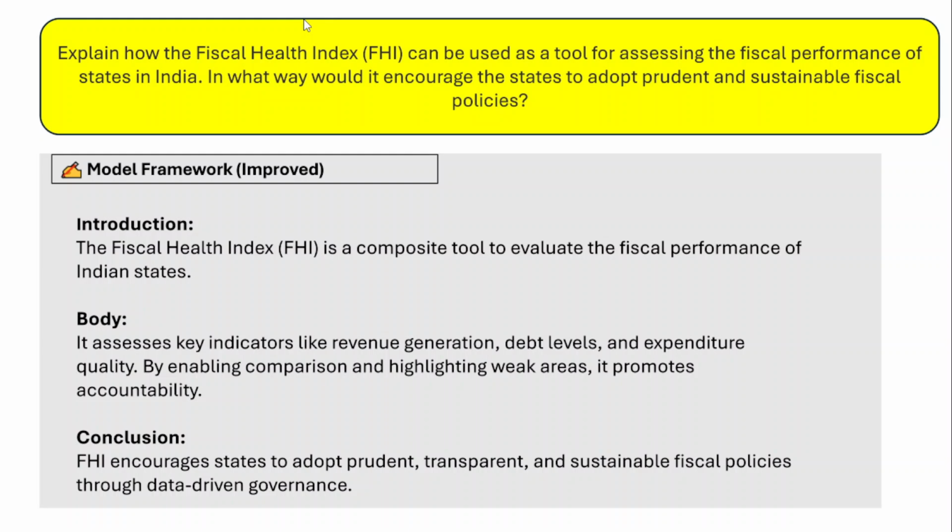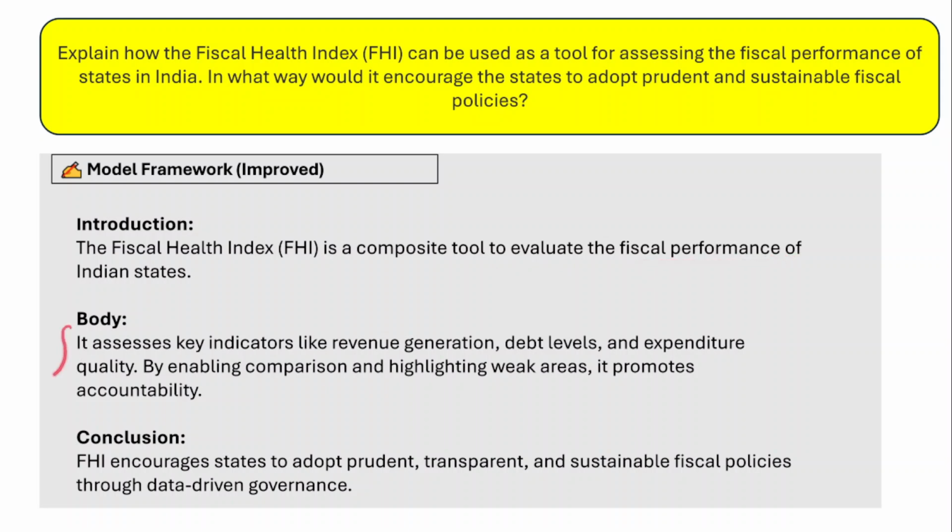The question is, explain how fiscal health index can be used as a tool for assessing the fiscal performance of states in India. In what way would it encourage the states to adopt prudent and sustainable fiscal policies? In the model framework of the answer, you just have to briefly introduce what is the fiscal health index, and it is a comprehensive or composite tool to evaluate the fiscal performance of Indian states.